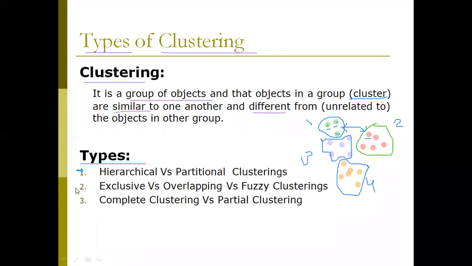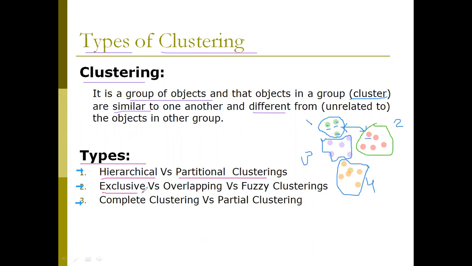Hierarchical versus partitional, exclusive versus overlapping versus fuzzy, and complete versus partial. But individually you have a total of 7 clusterings. How come? The first is hierarchical clustering. The second is partitional clustering.